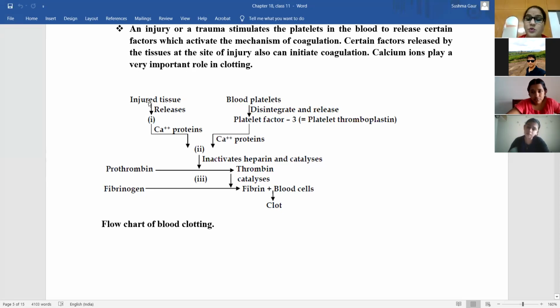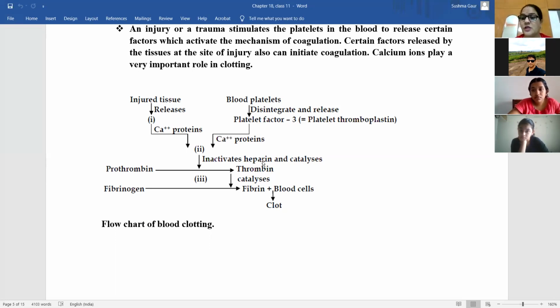Okay. So suppose you get injured at some place, then what happens? These injured cells release calcium, and at the same time these platelets are responsible for formation of blood clot. At the same time, these blood platelets get disintegrated, and they release platelet factor 3, also known as thromboplastin. So this thromboplastin in presence of calcium inactivates the heparin. Heparin is a protein or enzyme that is present in our blood, that is responsible for thinning or thickening of the blood.